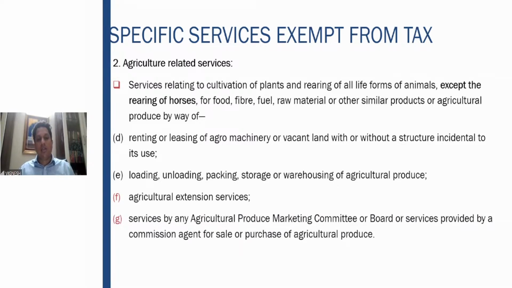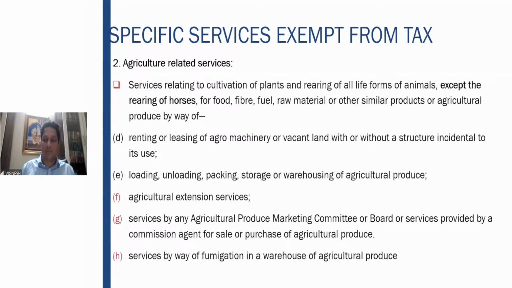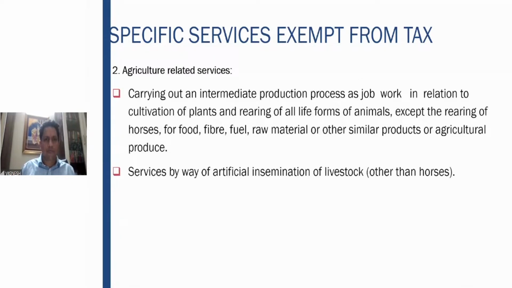Then there is the agricultural produce marketing committee, which provides services for the sale or purchase of agricultural produce, or agents who provide such services. That also is an agriculture related service. Fumigation in a warehouse of agricultural produce is also covered.